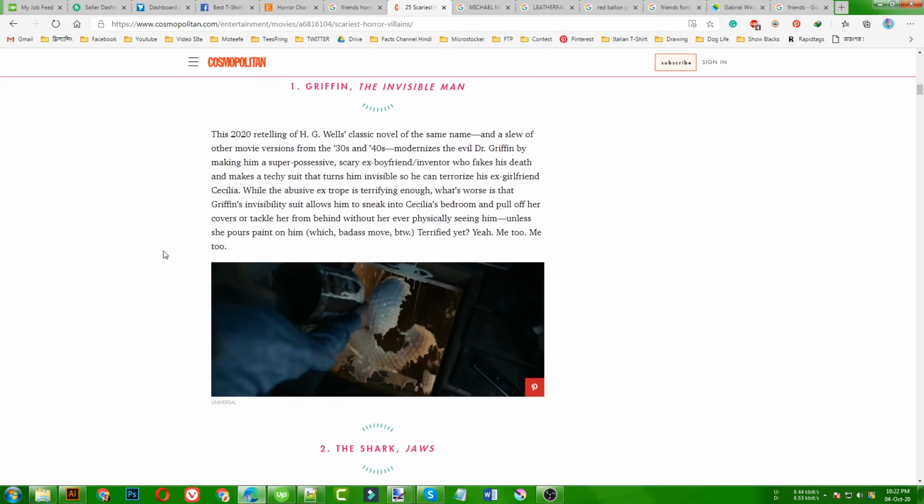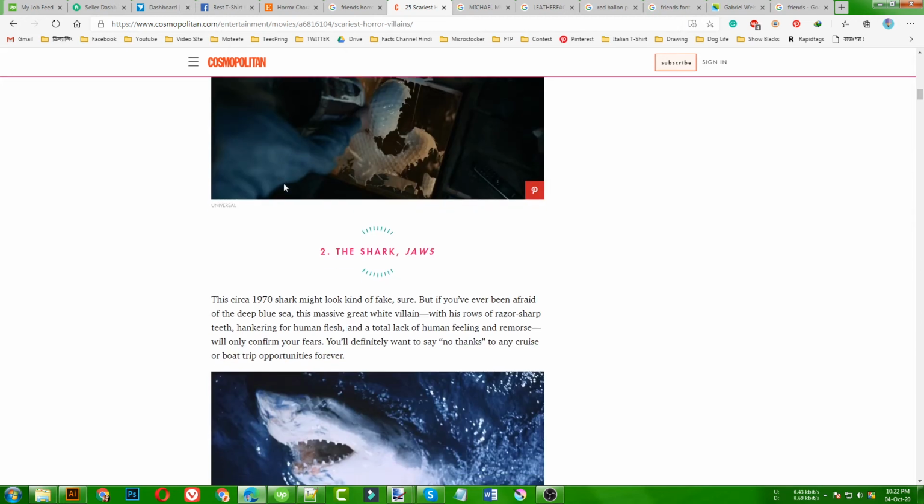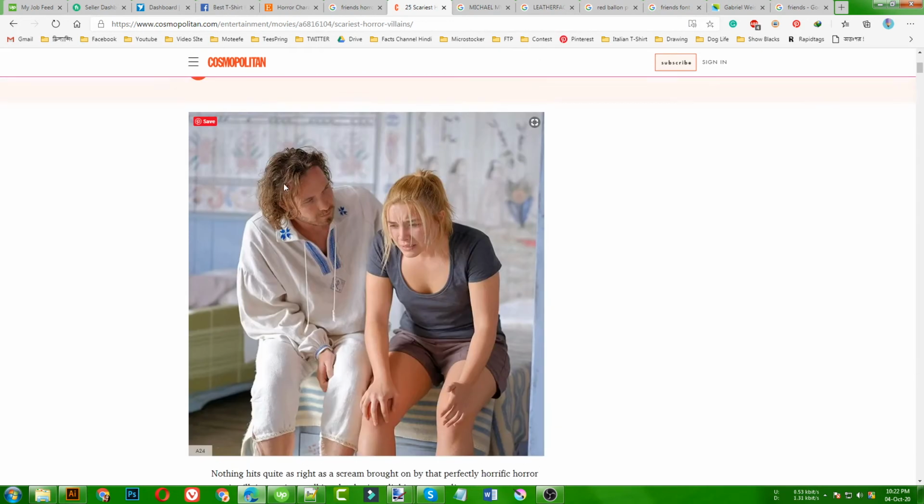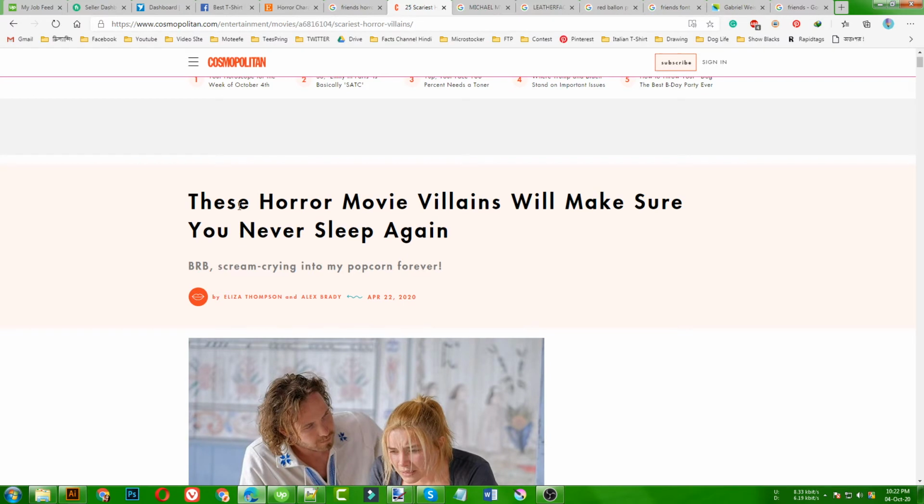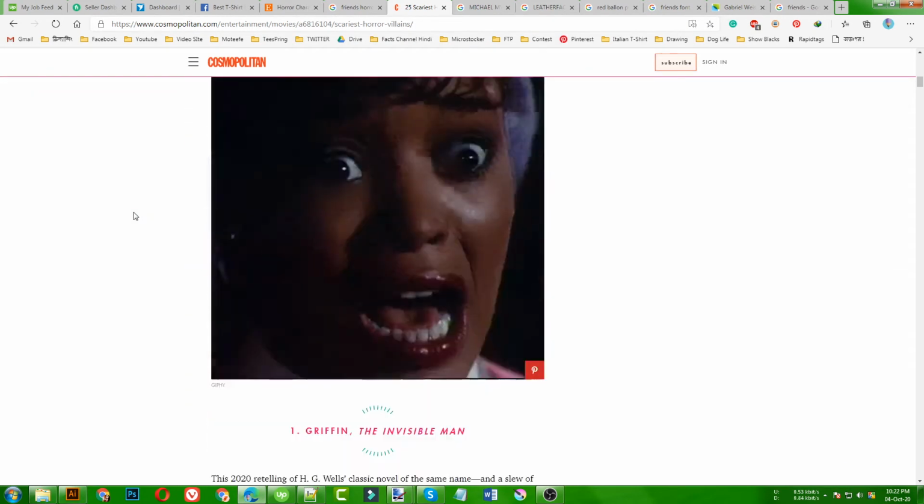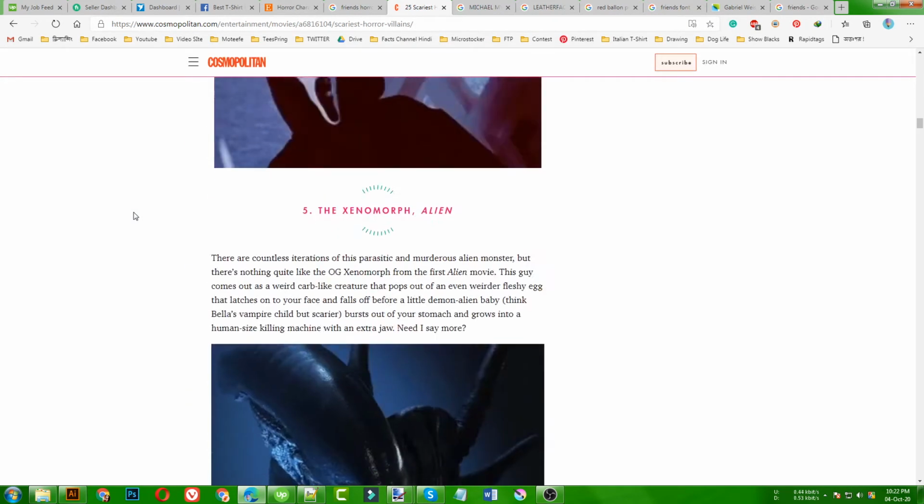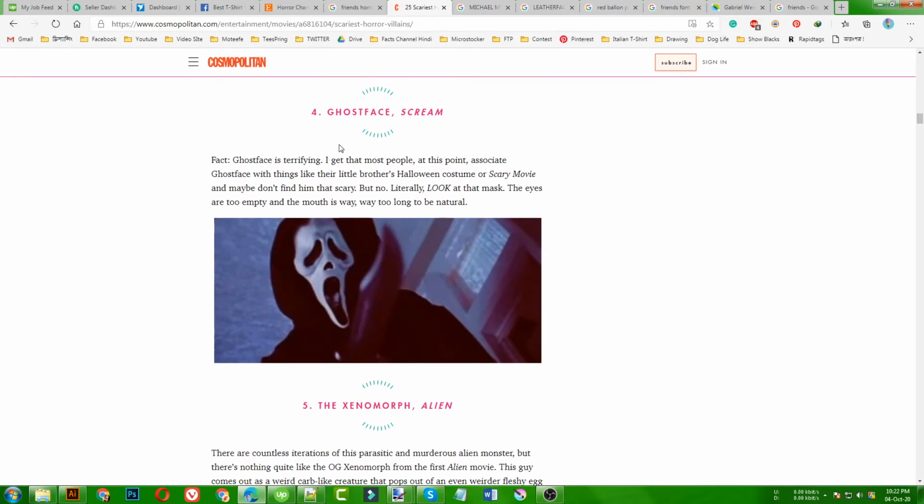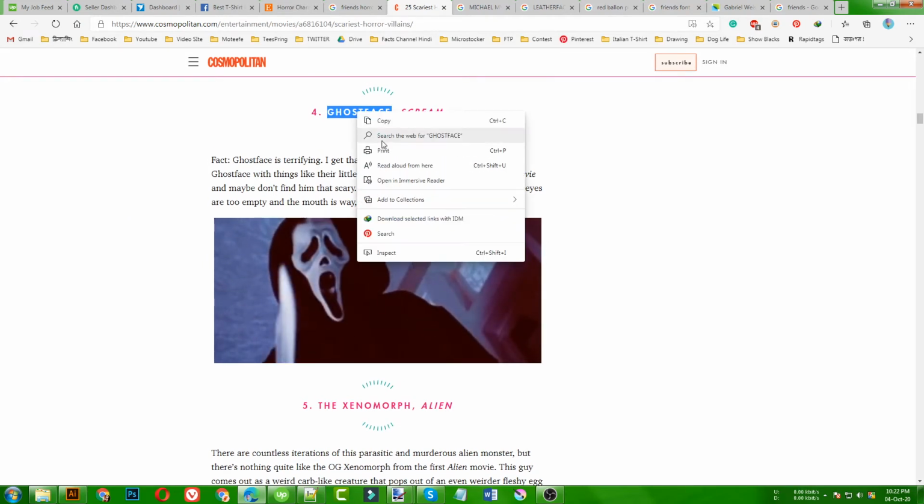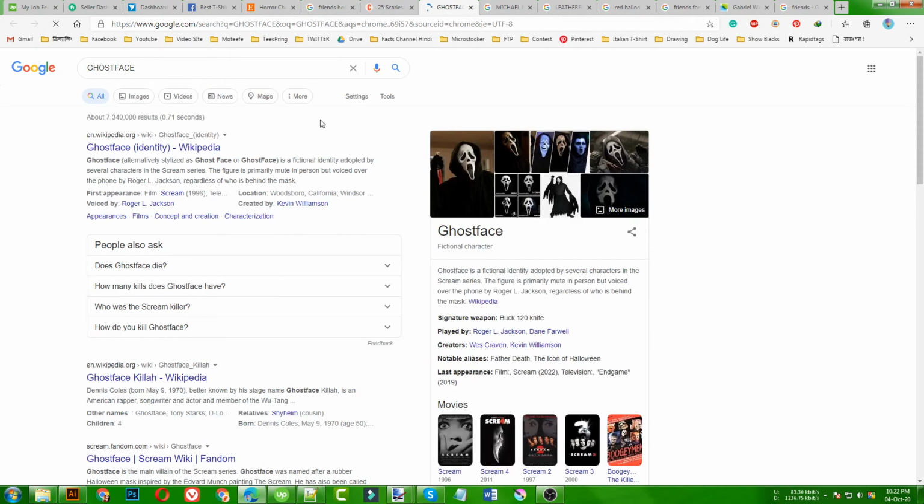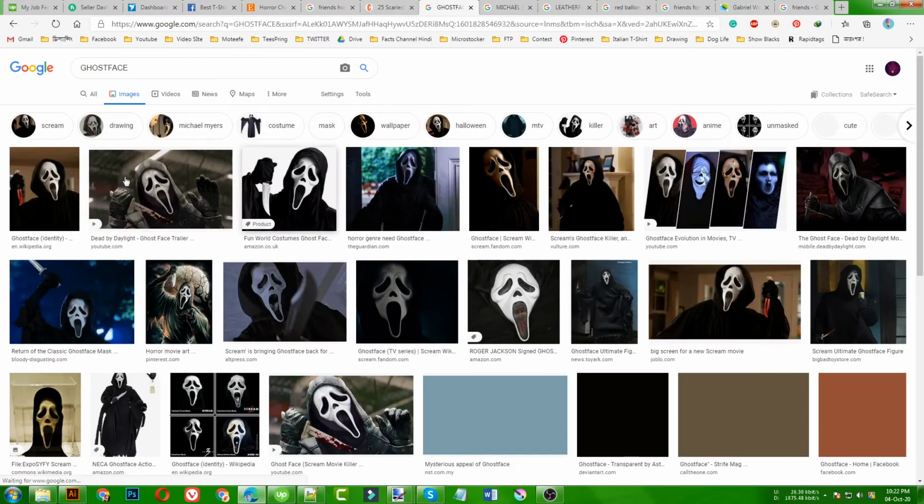We need to have the names of these villains like this. So I was searching for horror movie villains, and I found this article. This is really good and informative. They have all the names here, like Ghost Face from the movie Scream. So if I search for Ghost Face, I will find many images like this.